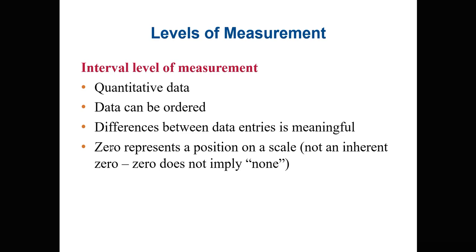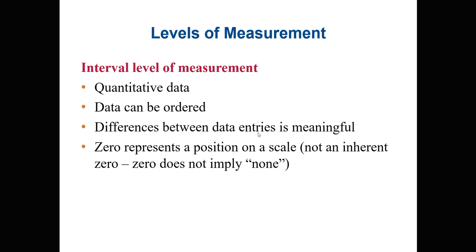For example, if you take the temperature scale, having 0 degrees does not mean there is an absence of temperature. It's just a position on that scale. If you take the pH scale, different numbers on that scale simply represent different points. You need to interpret it based on the scale.